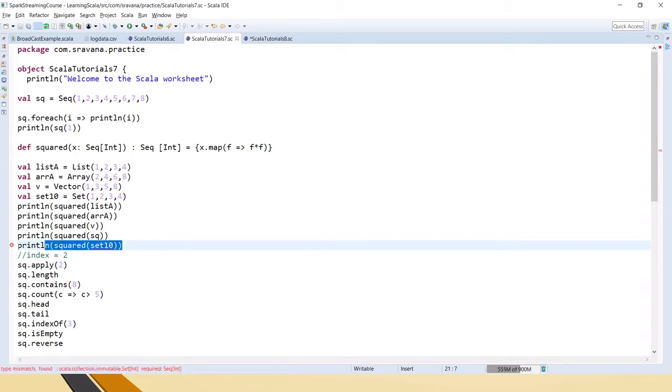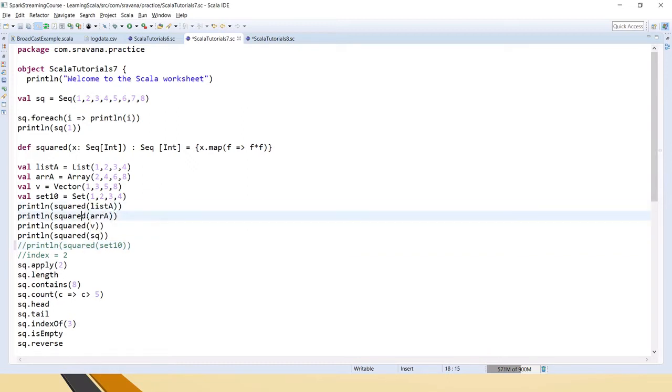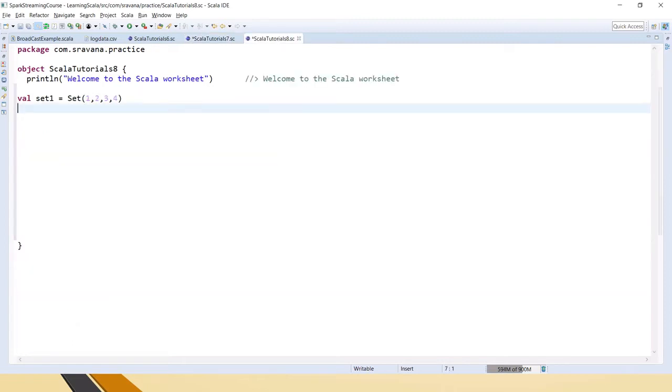What I am trying to explain here is that other collections like lists, arrays, vectors can be passed wherever a sequence is expected, but not a set.